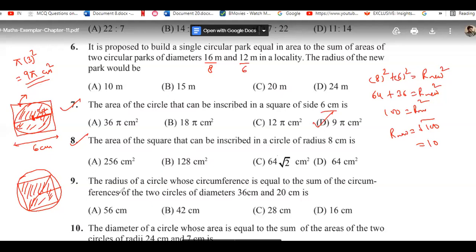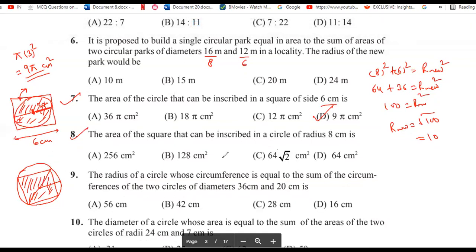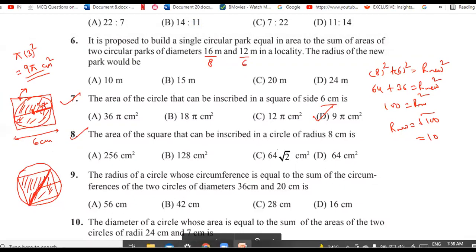Still having some doubt? Yes, sir. Okay, now moving to the next question. If I'm saying that this square is inscribed in a circle, then the diagonal of the square will be equal to the diameter of the circle. Let me do this on another slide. Okay, so let me explain that there.